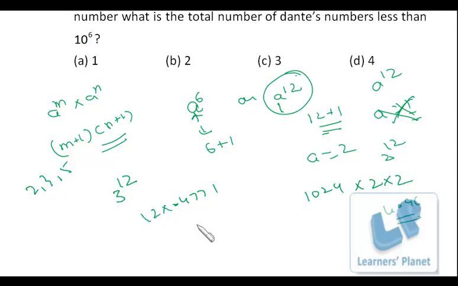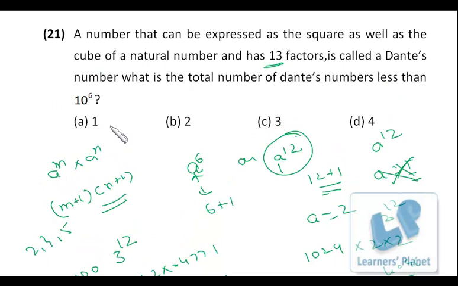So 12 into 0.4 something, around 5 or something, right? So if the number 5 is over there, the number of digits in this expression will be 6 only. At max, 3 raised to 12 will have 6 digits, and 10 raised to 6 has 7 digits. So 3 raised to 12 will definitely be less than 10 raised to power 6. So we have two numbers, that is 2 raised to 12 and 3 raised to 12, which satisfy this. Entire concept I have discussed in detail.